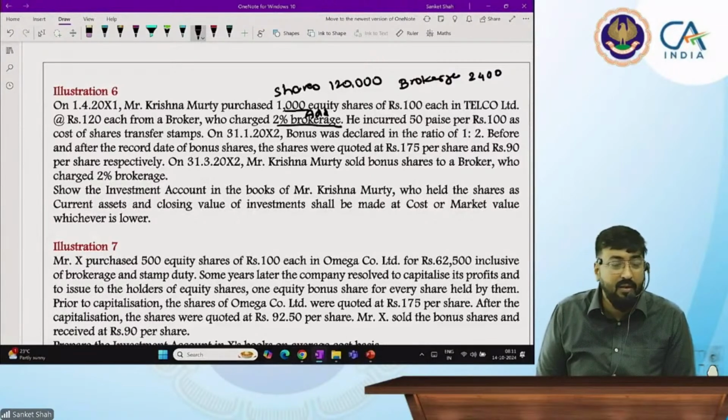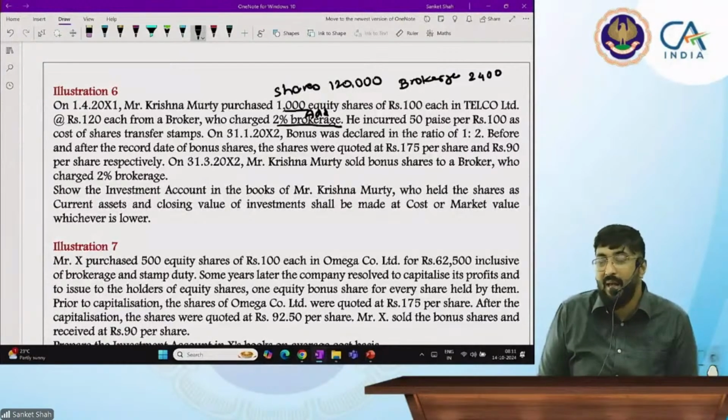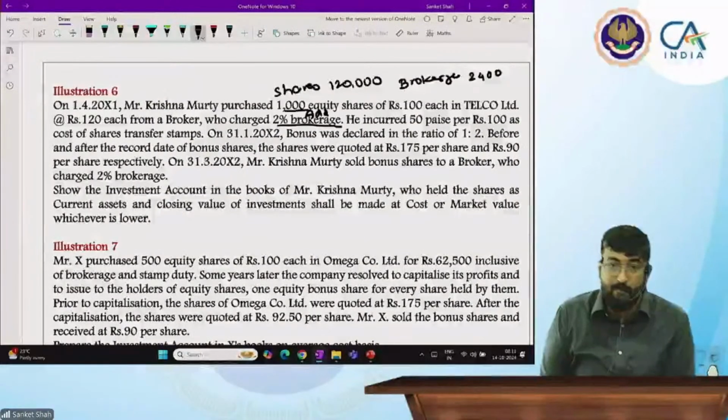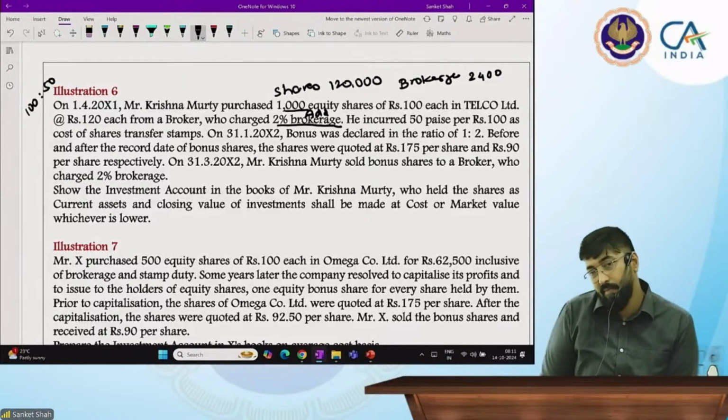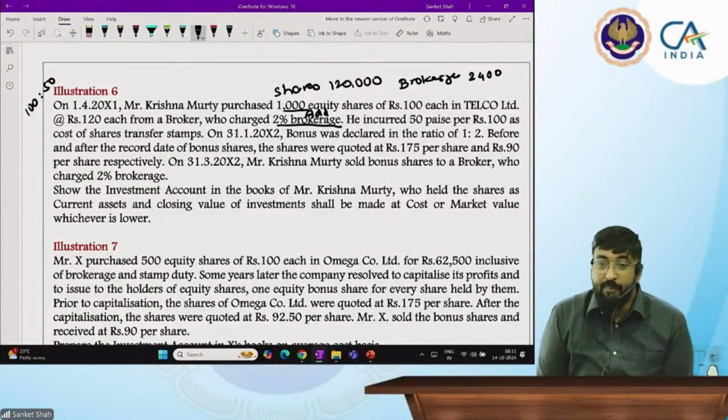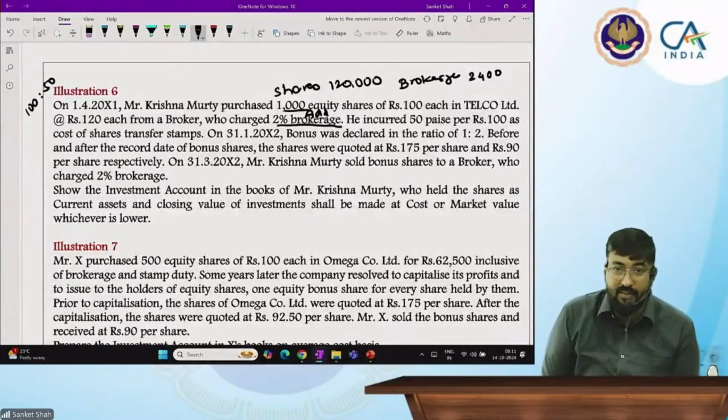I incurred 50 paisa per rupees 100 as a cost of shares transfer stamp. 100 में कितना बेटा? 50 पैसा. Now 100 में 50 पैसा I incurred for share transfer fees. Okay, 100 में 50 पैसा.